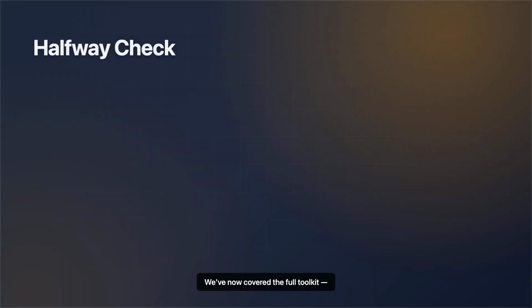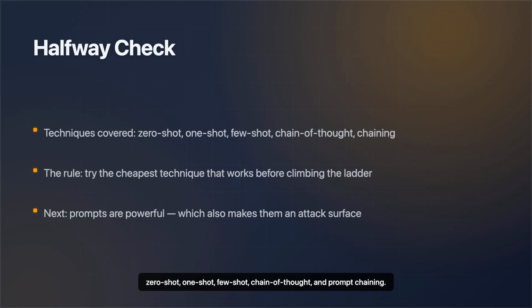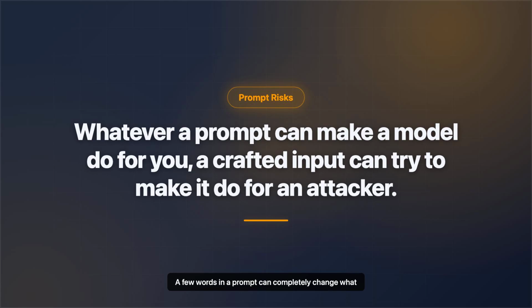Quick halfway check. We've now covered the full toolkit: zero shot, one shot, few shot, chain of thought, and prompt chaining. And the rule that ties them together is: try the cheapest technique that works before you climb to the next rung of the ladder. But here's the turn: everything that makes a prompt powerful enough to steer a model also makes it an attack surface. So for the second half, we deal with the risks. Think about what we just learned. A few words in a prompt can completely change what a model does.